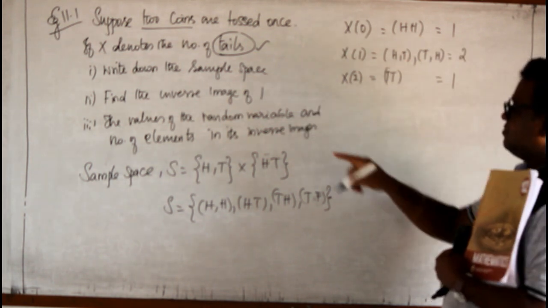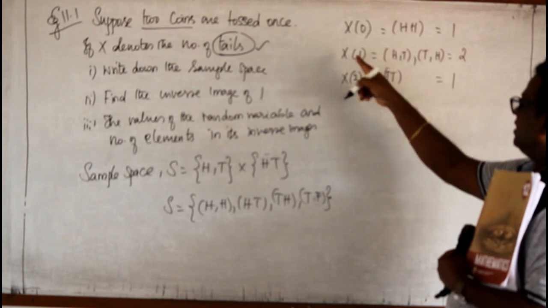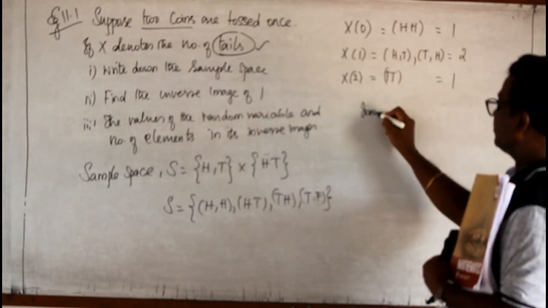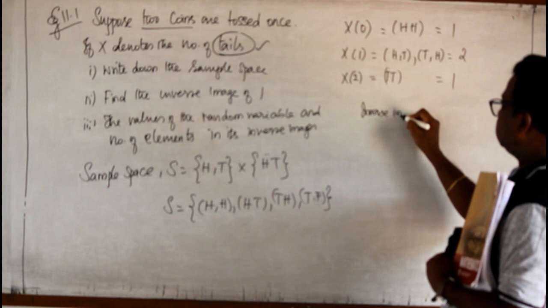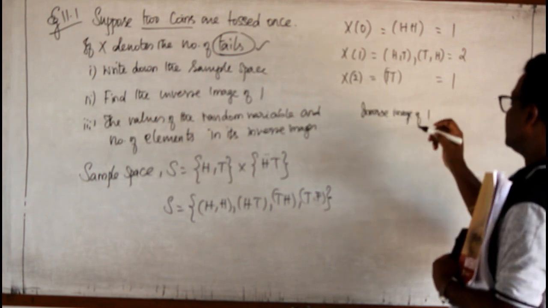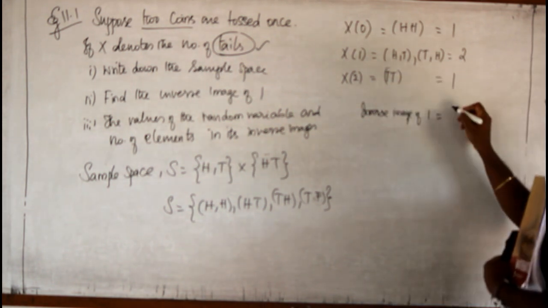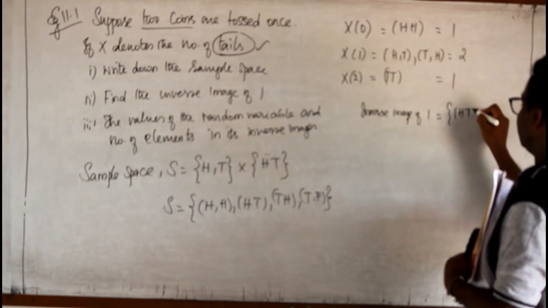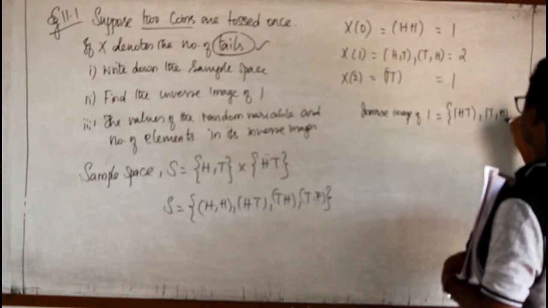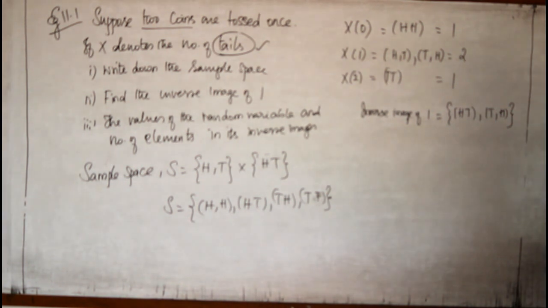Now they are asking the inverse image of 1. That means one tail. The inverse image of 1 is where I am getting only one tail, that is these two, HT and TH. This is our inverse image.